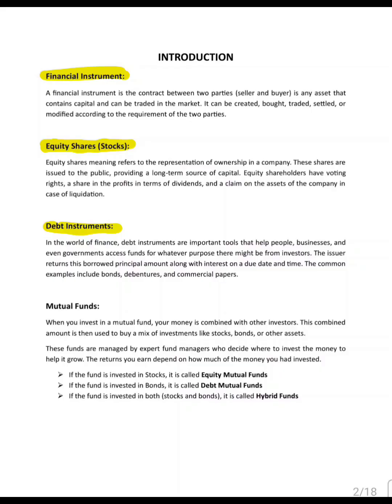Lastly, mutual funds. Here, money from many investors is pooled together and invested in stocks, bonds, or both. A fund manager handles all investments on behalf of investors. Equity funds invest in stocks, debt funds in bonds, and hybrid funds invest in both.